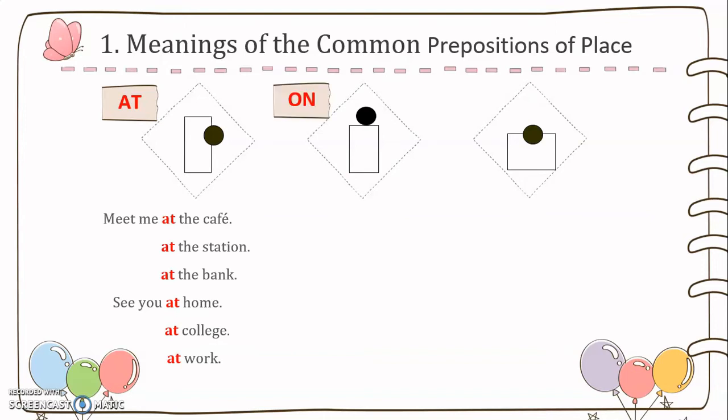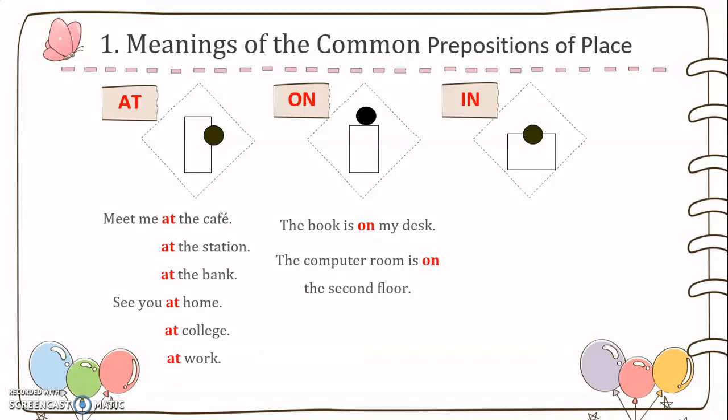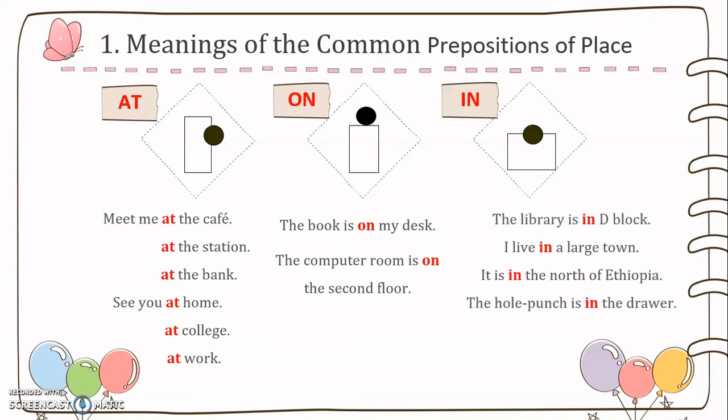Let's move on. On. The book is on my desk. The computer room is on the second floor. In. The library is in the block. I live in a large town. It is in the north of Ethiopia. The hole punch is in the drawer.